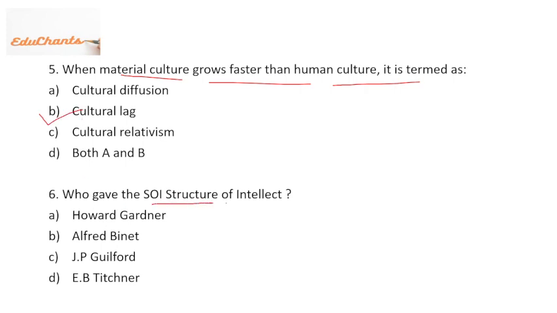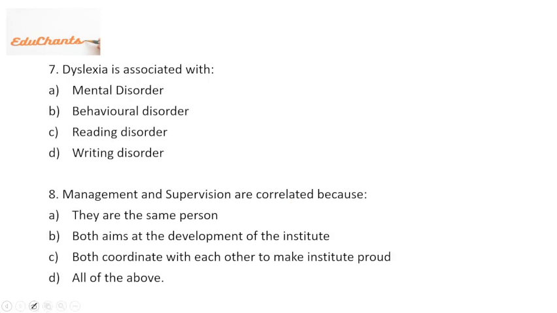Who gave the structure of intellect? It was not there, right? Next question. Dyslexia. I have already discussed different types of learning disabilities, and dyslexia was one of them. Exactly dyslexia was asked in the examination, and dyslexia is a type of reading disorder.